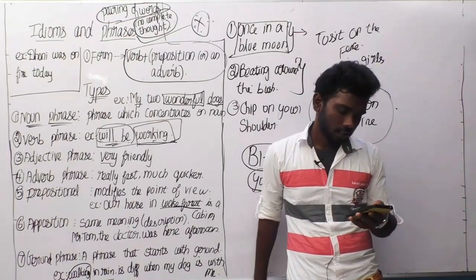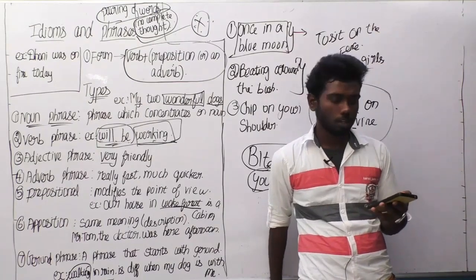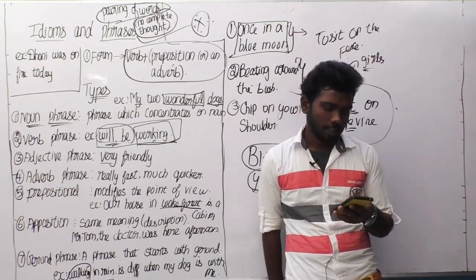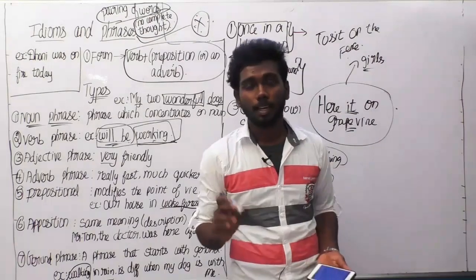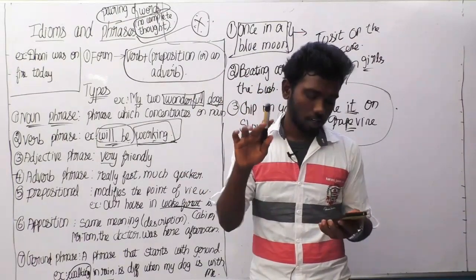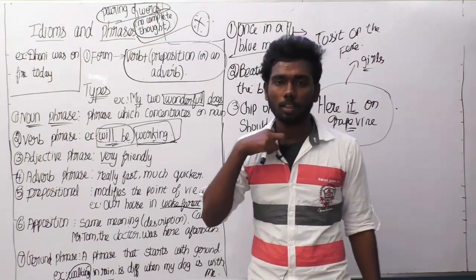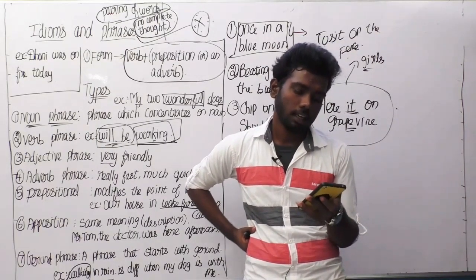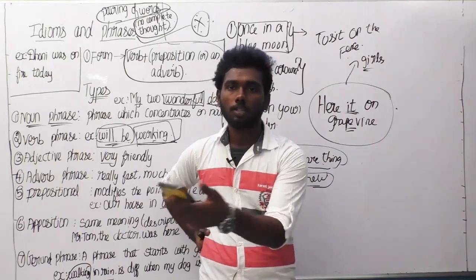The next idiom is give cold shoulder. Give cold shoulder means to ignore someone's request or ignore someone is the meaning here. The next thing is hit the nail on the head. Hit the nail on the head, which means do the correct thing. The next thing is hit the bull's eye. This is an obvious idiom. Do that accurately is the meaning here.